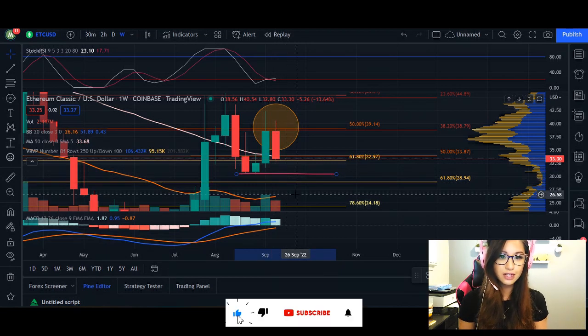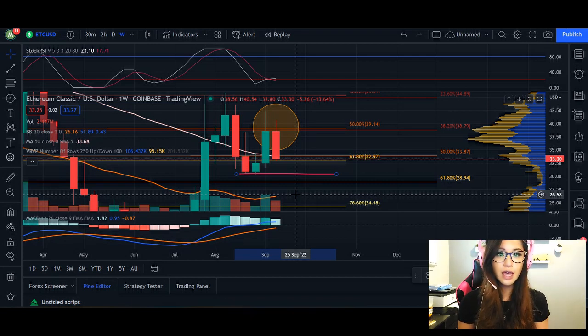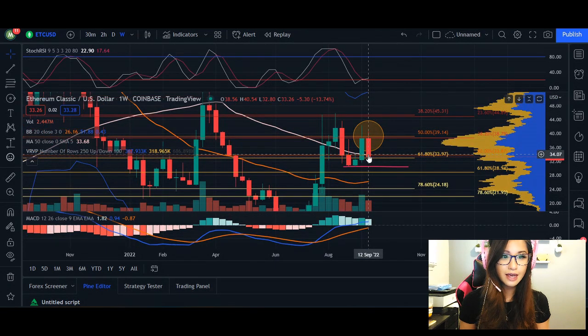we're going to come down and retest our support here at the $30.39. We can see on August 22nd and August 29th, we've retraced to this level and it was considered to be oversold on our RSI at 9%. So anything below 20% for our RSI is confirmed as oversold and possibly an opportunity to buy on a shorter time frame, because what we can see for Ethereum Classic is we are retesting the area of our 50 moving average. So this white line here is our 50 moving average.